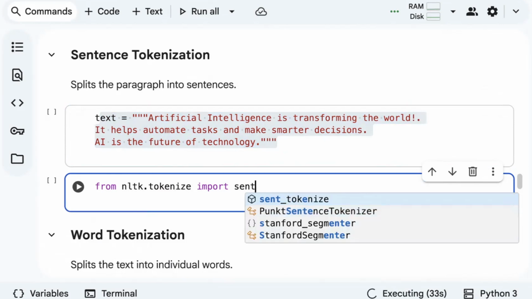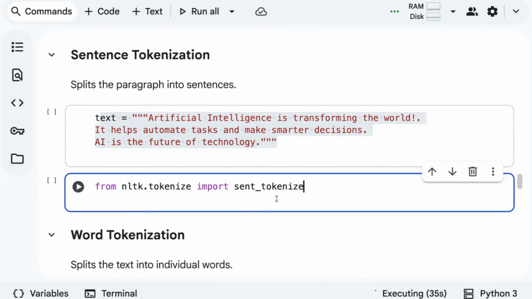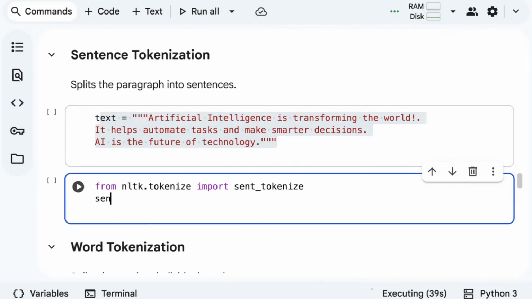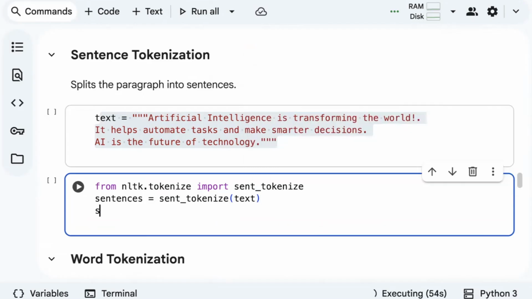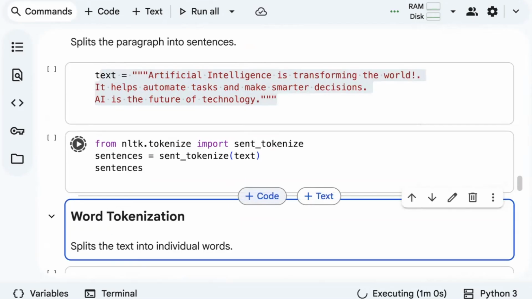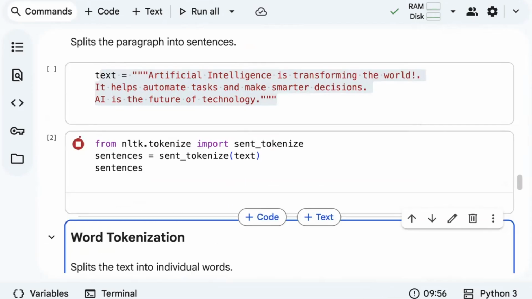It should be the short form, sent_tokenize. Then I'll define sentences equal to sent_tokenize, and I'll pass my text into it. Now if I print sentences, basically it will give you a list of sentences.